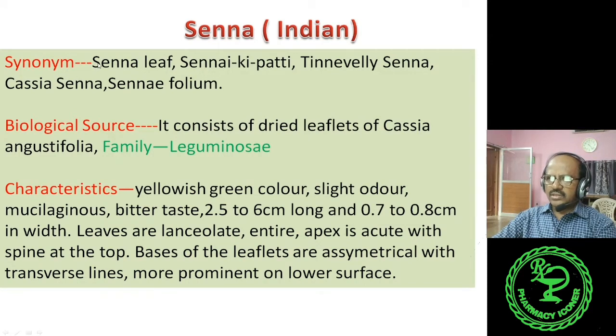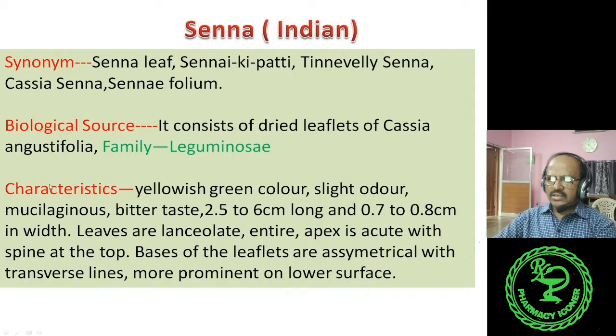Synonyms: Senna leaf, Senna ki patti, Tinnevelly Senna, Cassia Senna, Senifolium. About the biological source, it consists of dried leaflets of Cassia angustifolia, family Leguminosae. Dried leaflets.